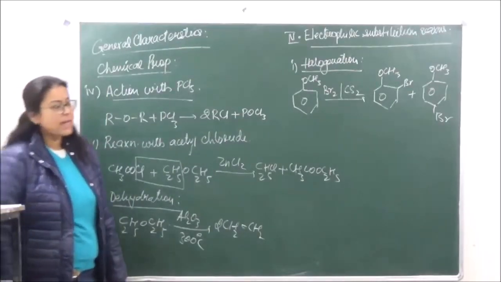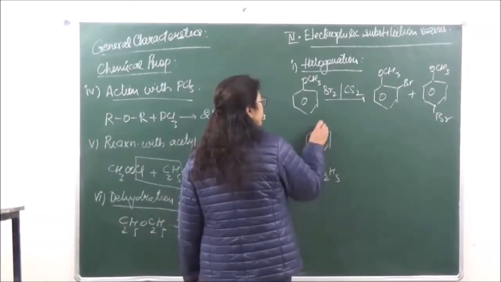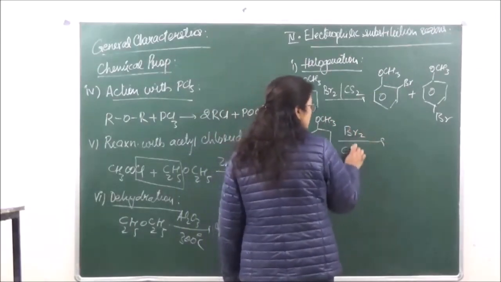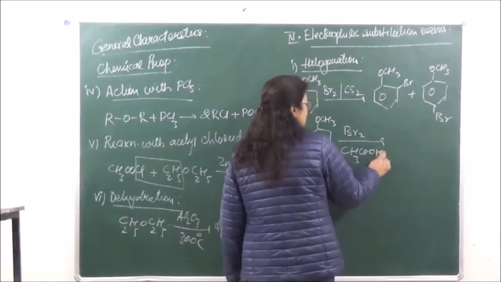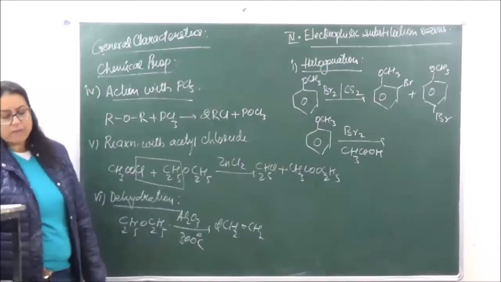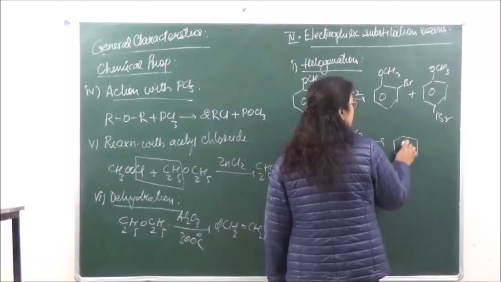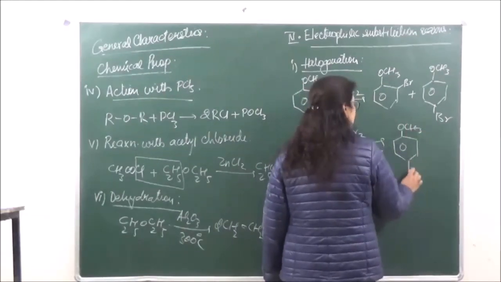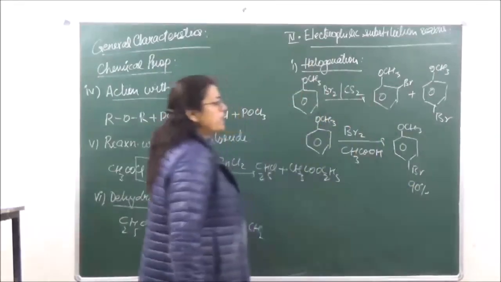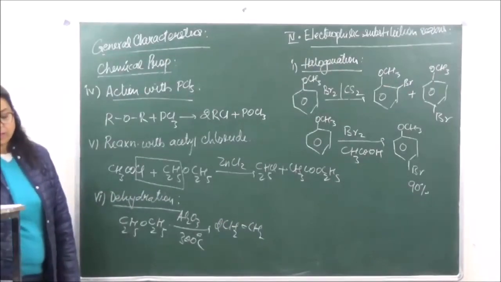But if you're doing the same reaction, bromination of anisole, in presence of acetic acid, this is going to give us 90% parabromo compound. When we're doing it in CS2, we are getting a mixture of ortho and para, and if you're doing it in acetic acid, we are getting 90% para.